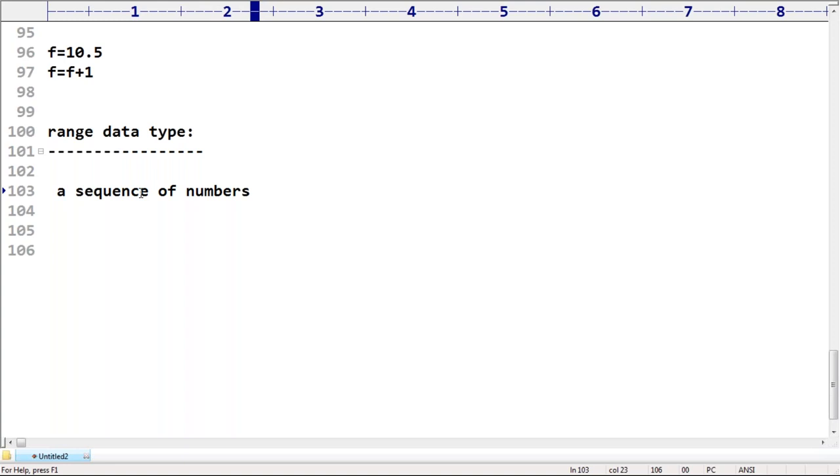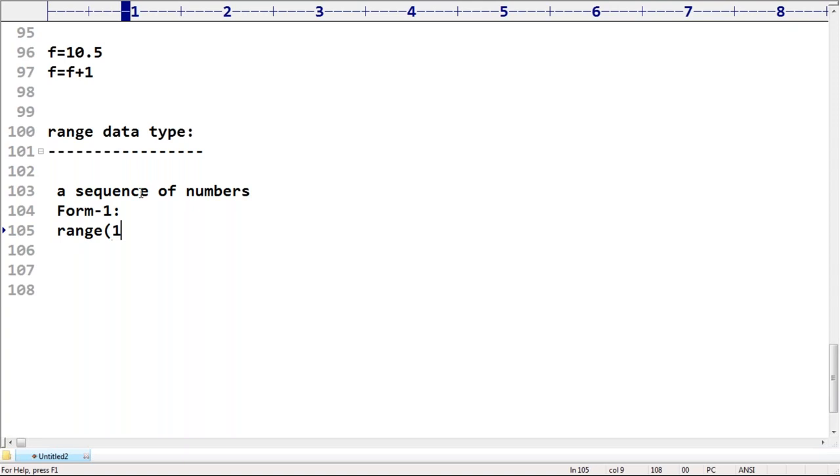Next, the range data type is immutable. Remember that once we create a range object, we are not allowed to perform any modification on that object. Now observe very carefully how you can get a range object. What various options are available? Multiple forms are available.